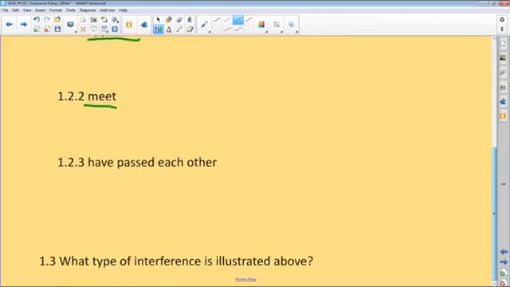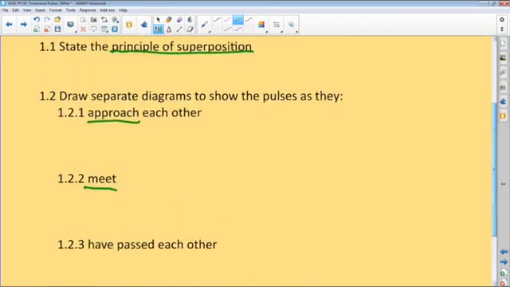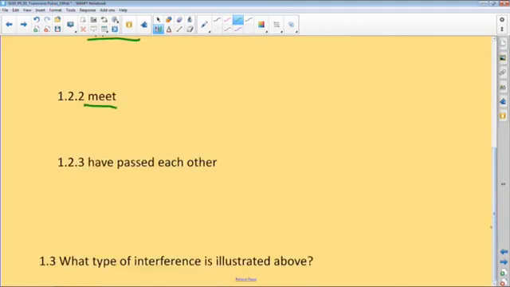Now, if you can go to the last question now on the screen, you'll realize that we have got question 1.2.3, which says you need to draw, remember, this is from question 1.2. You need to draw the pulses. Now, our focus is when they have passed each other. In other words, when interference has taken place. And then the last question, it says you must state what type of interference is illustrated above.